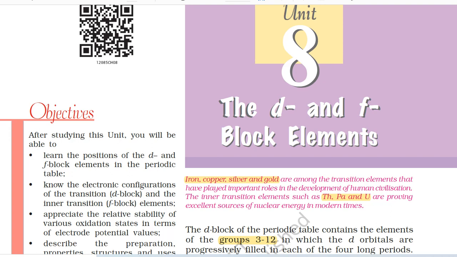Iron, copper, silver and gold are among the transition elements that have played important roles in the development of human civilization. The inner transition elements such as thorium, protactinium and uranium are proving excellent sources of nuclear energy in modern times.